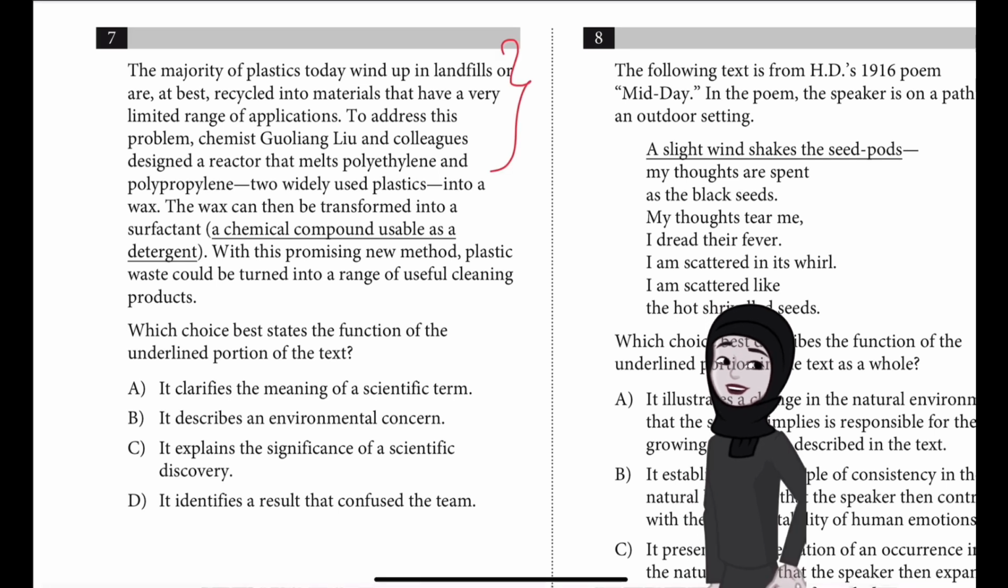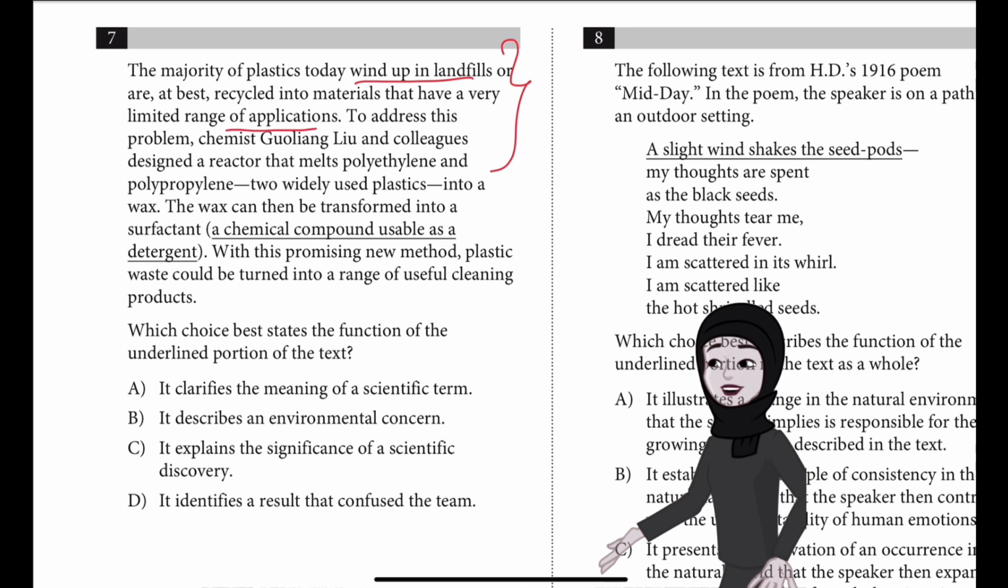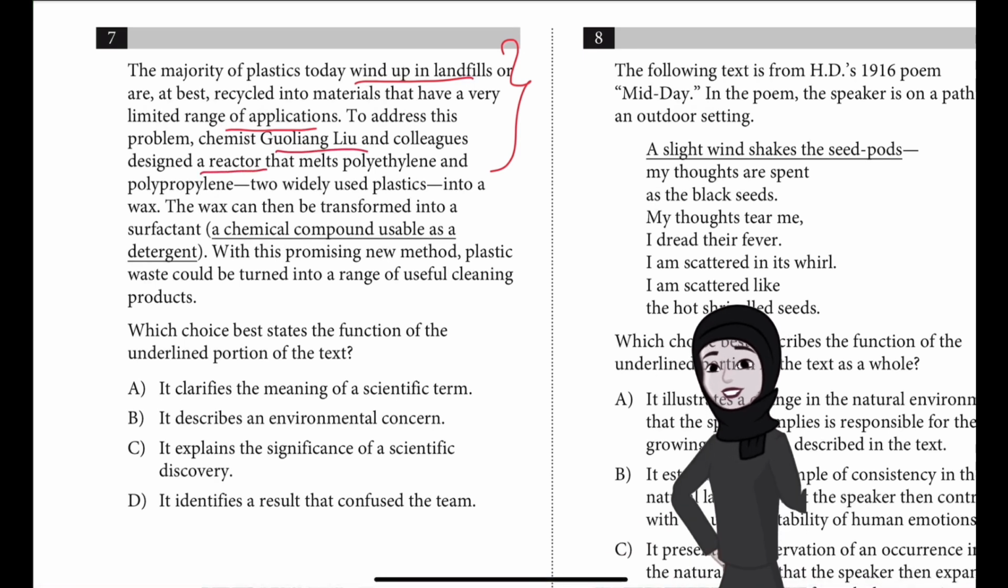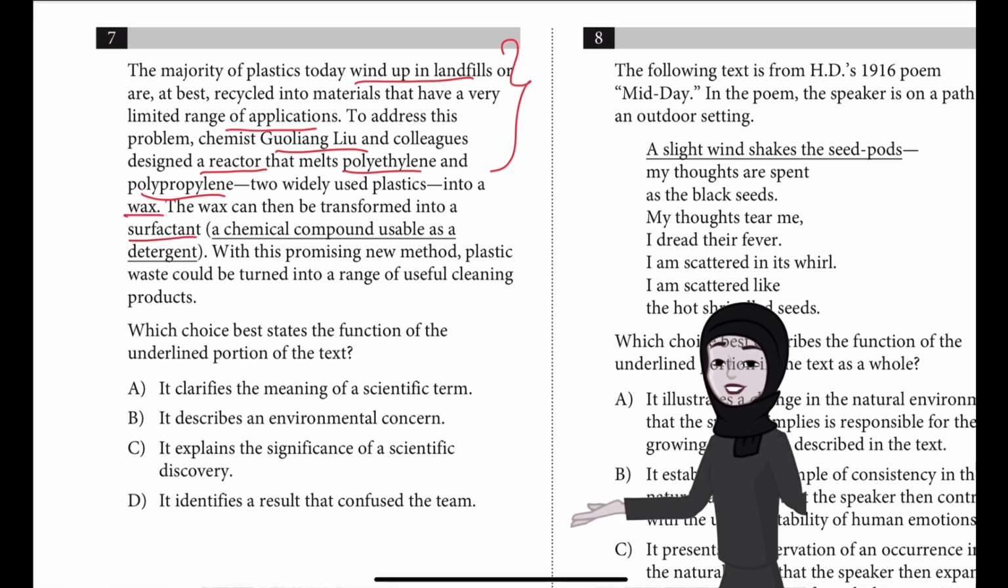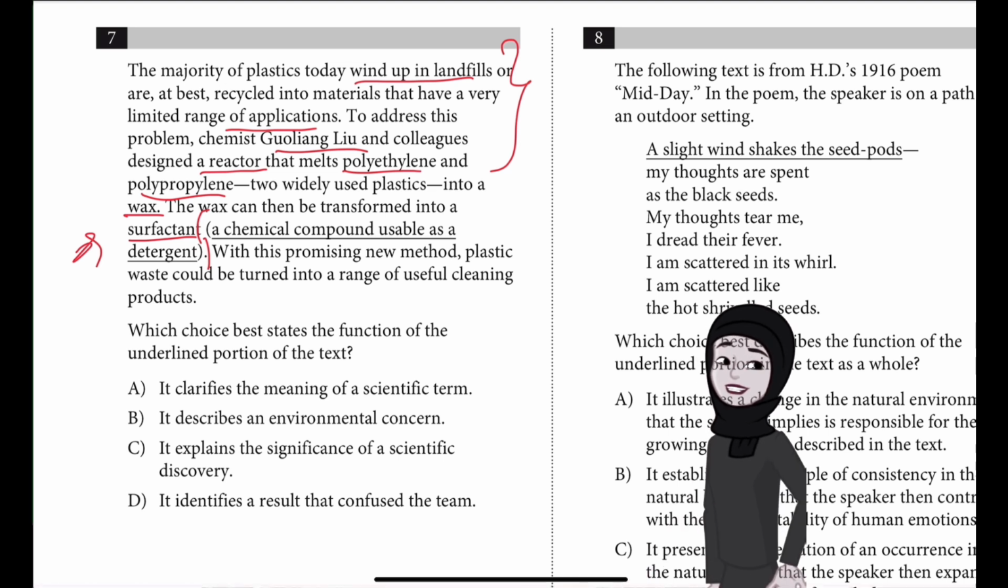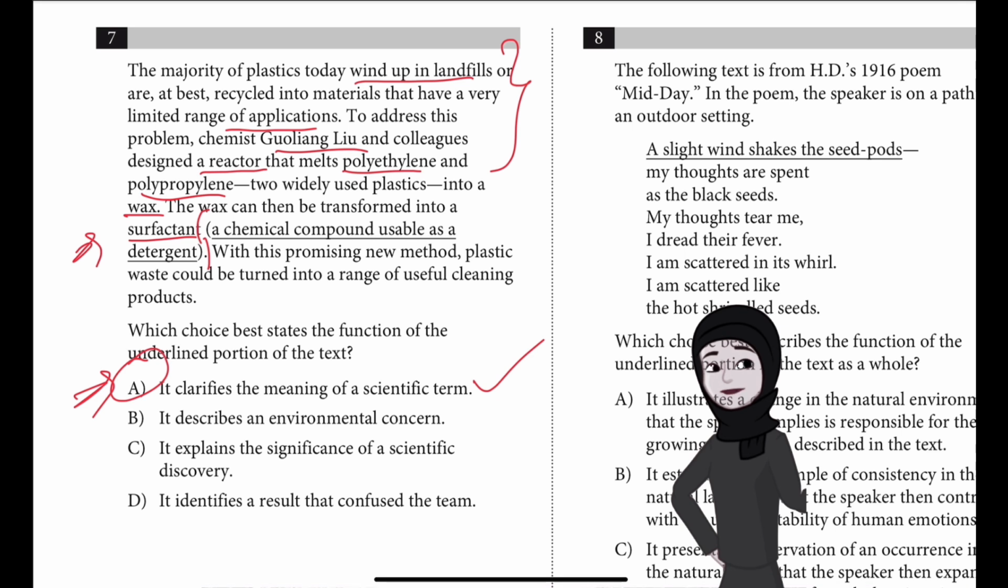So first we see that it's describing how plastic which is winding up in landfills is not properly used. Guoliang Liu and colleagues designed a reactor that melts polyethylene and polypropylene, and then they formed a wax, and the wax can be transformed into a surfactant. In case you do not know the meaning, usually inside a parenthesis the meaning is given. So which should we choose? If you said A, well done, that is correct.